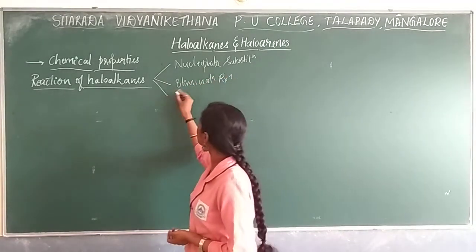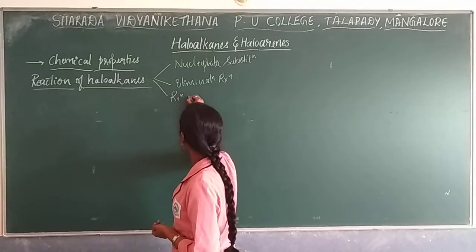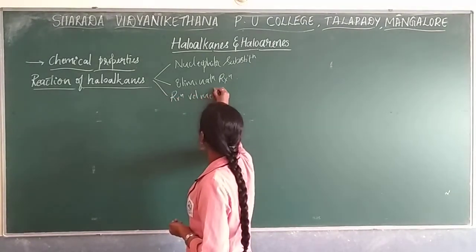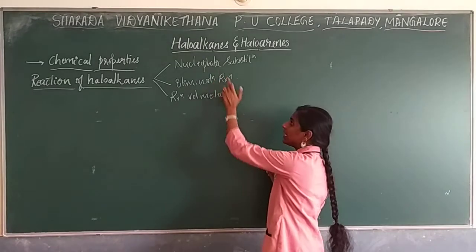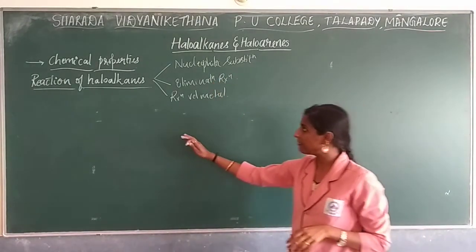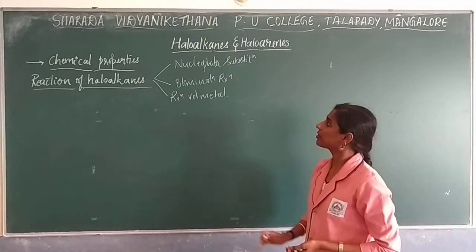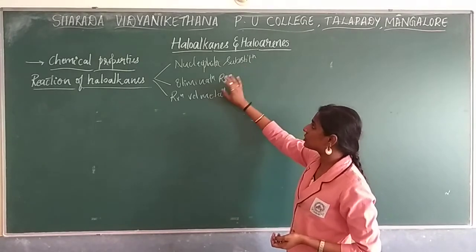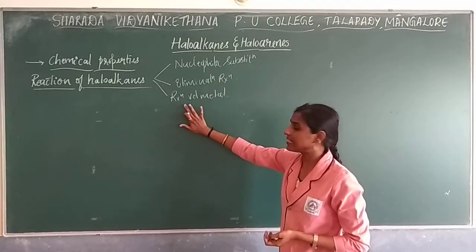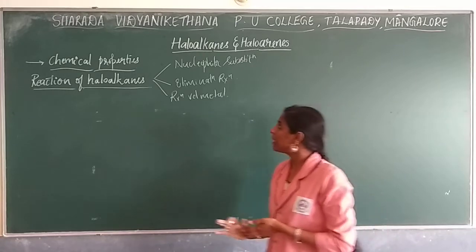And the third is the reaction with metal. So these three reactions we will be learning under today's topic: nucleophilic substitution reaction, elimination reaction as well as reaction with metal. One by one we will see.